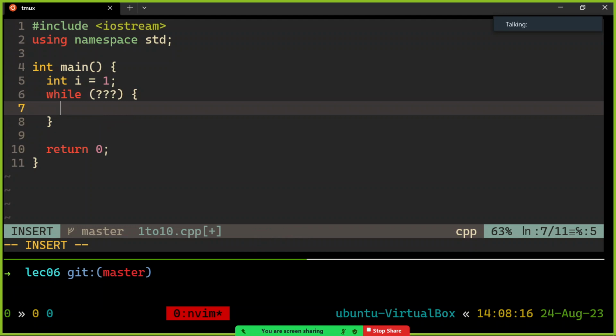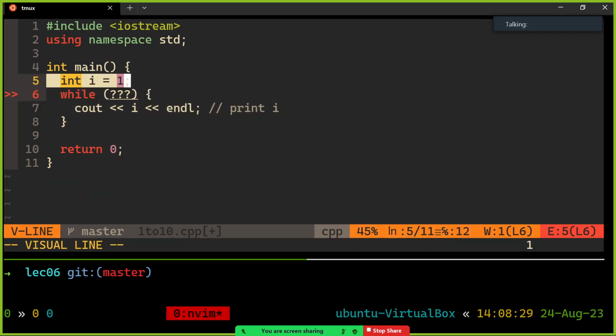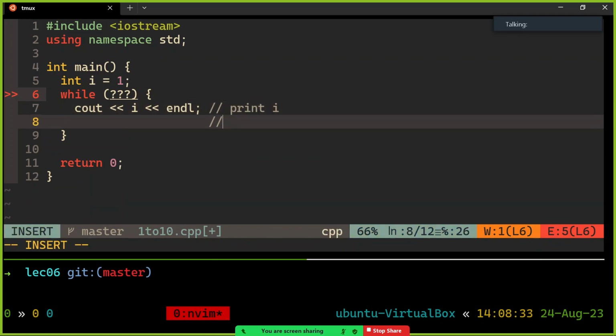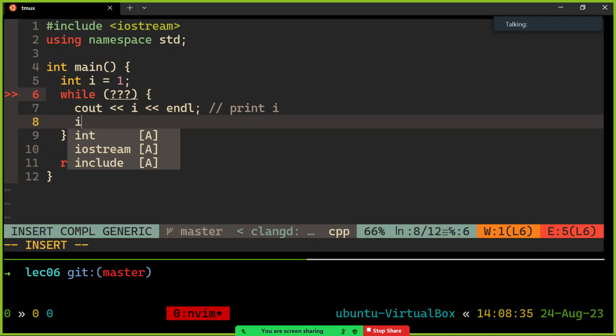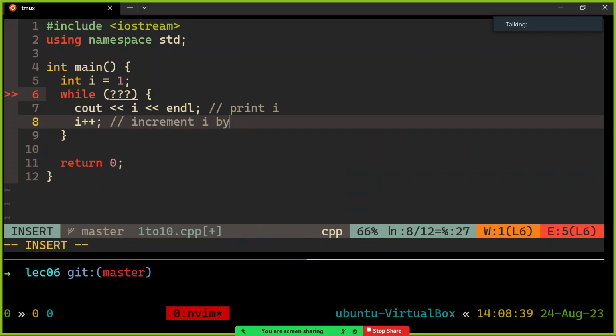I want to repeatedly print I, so that's going to be a cout, and then I want to increment I, because the next time I come back in this loop, I don't want to print 1 all over again. I want to print 2 the next time. And so the code that can be repeated is print I and then I++. See that? Increment I by 1. That is the goal.